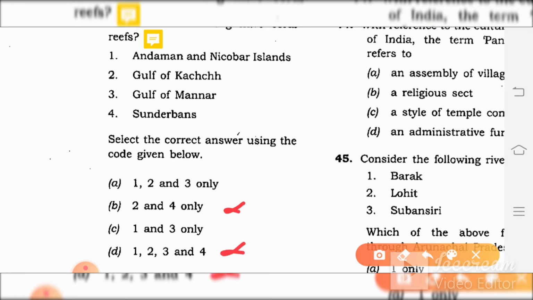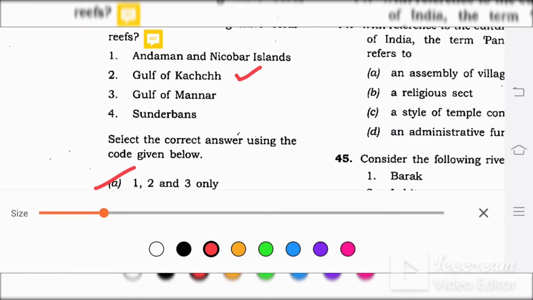we are left with 1, 2, 3, and all these are coasts, and we also have to find whether 2 is right or not. Yes, 2, Gulf of Kutch is right. So in that way our answer will be A, 1, 2, 3.